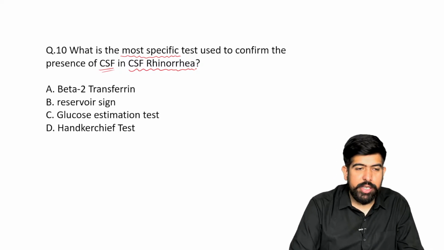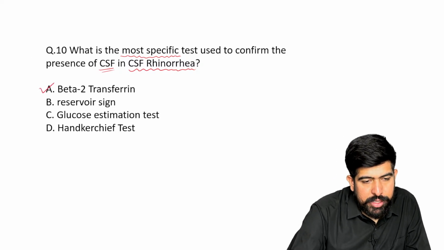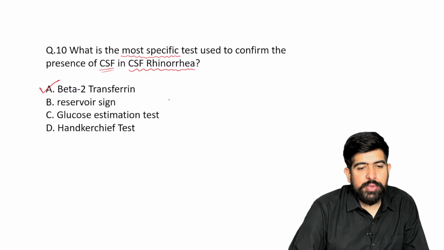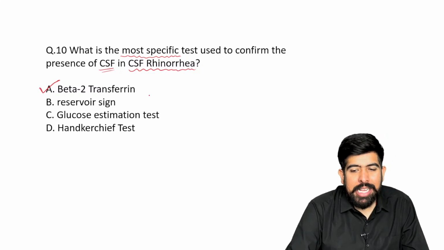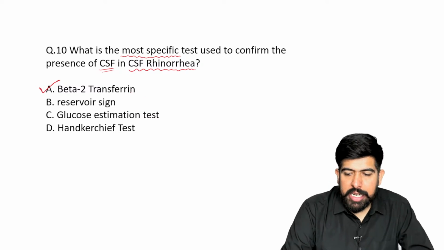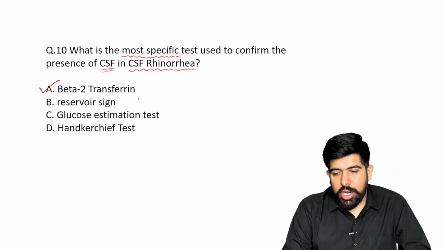Very good, doctors. Everyone is replying very well. Option A, beta 2 transferrin, is the most specific. All the signs are related to this only. Please remember, let's talk about it.